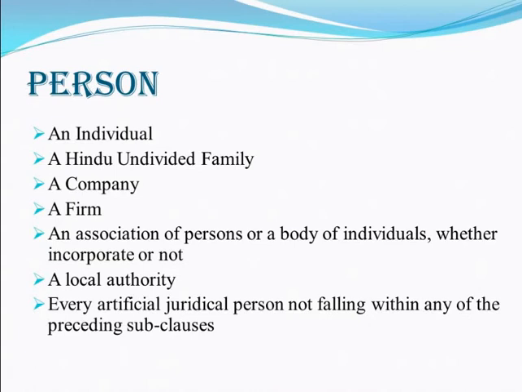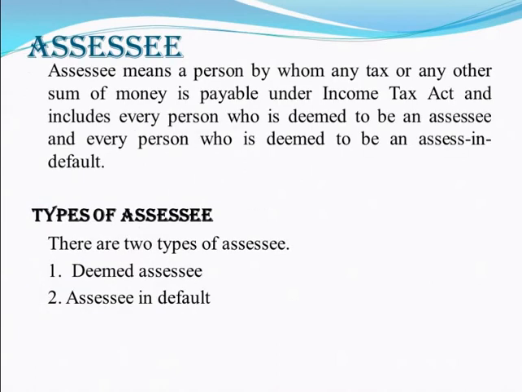The person according to the Income Tax Act includes an individual, an undivided family, a company, a firm, an association of persons or body of individuals, a local authority, every artificial judicial person not falling within any of the preceding subclauses. Assessee. Assessee means a person who is liable to pay a tax. He may pay any kind of tax, but if he pays tax, then he is known as an assessee.